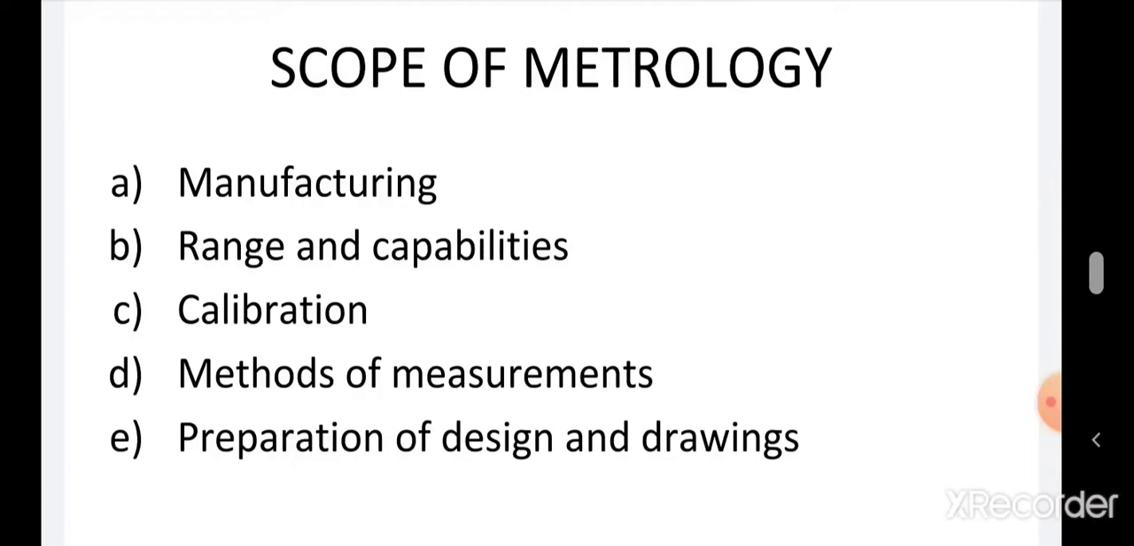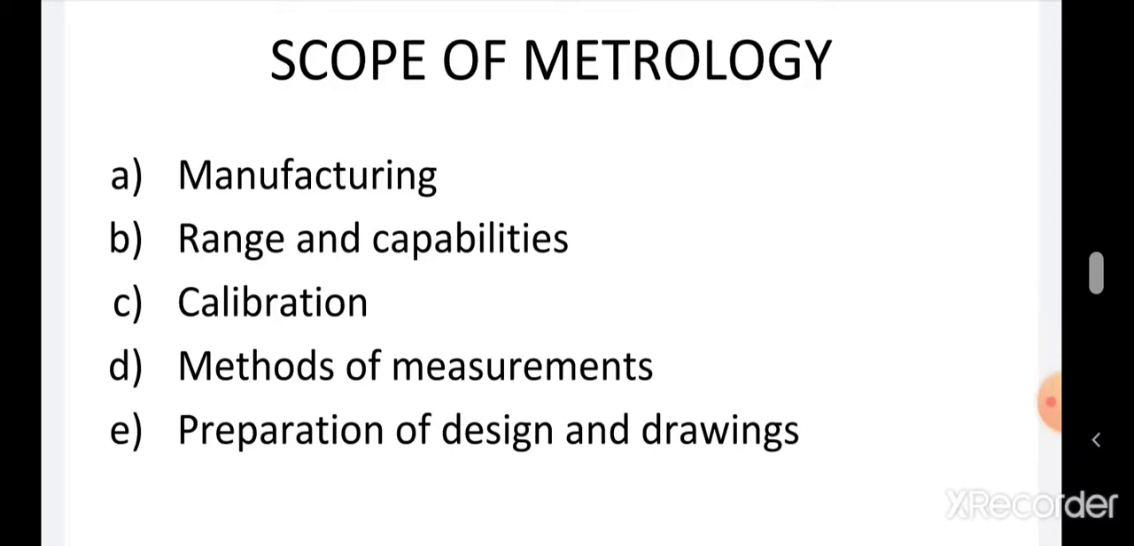Third is calibration. Metrology is used to calibrate measuring instruments. That's why if you take a number of scales and measure a line drawn on a drawing sheet, they show the same reading. Fourth, method of measurement. Metrology is concerned with different methods of measurement. For example, if you want to measure a line, you will use a scale. If you want to measure the diameter of a cylinder, you will use a vernier caliper or micrometer.